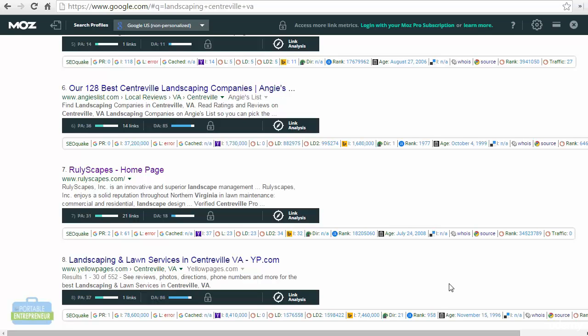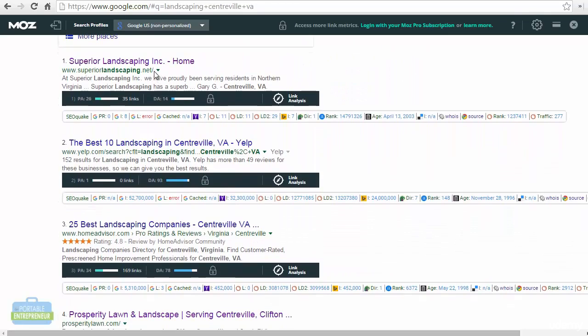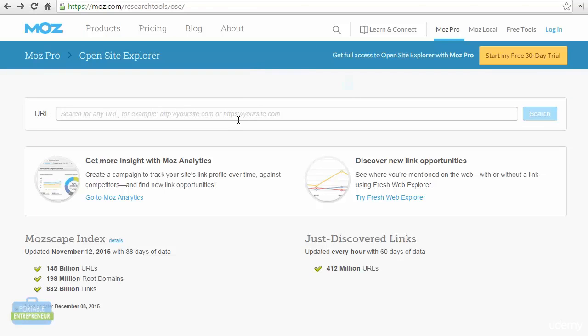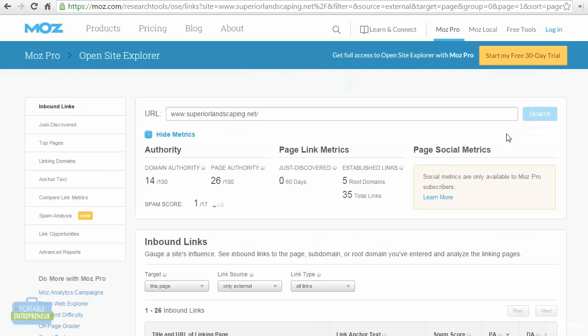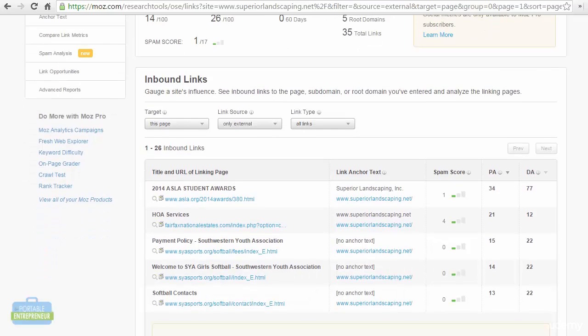But you don't only just want to look at the number of backlinks. If we think that this is something we could still rank for, this website says they have 35 backlinks. So what I want to do is grab this URL and go into Open Site Explorer. This is going to show me some of the backlinks they have. Now this shows that they do have 35 backlinks, but those backlinks are only coming from 5 different websites. So that is going to be easier for us to outrank than if they have 35 backlinks from 35 different sources, assuming they're all of high quality.